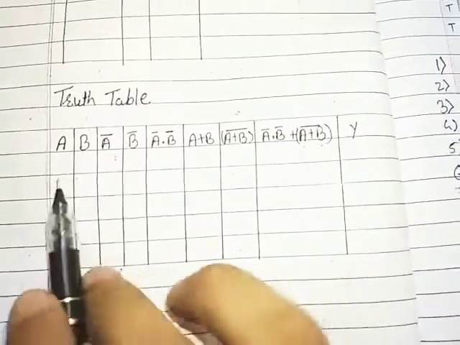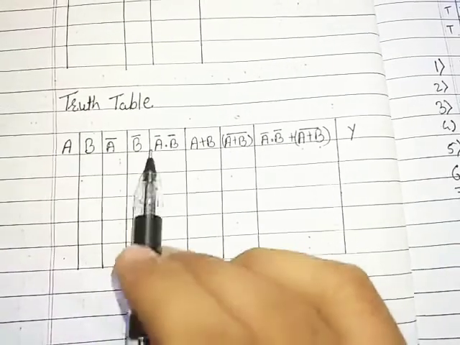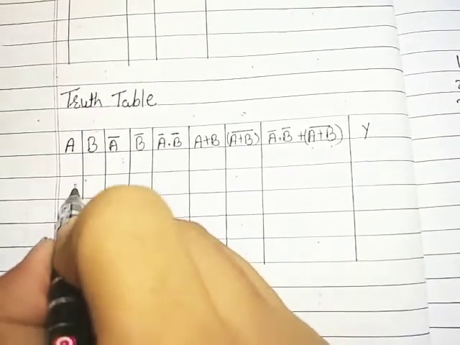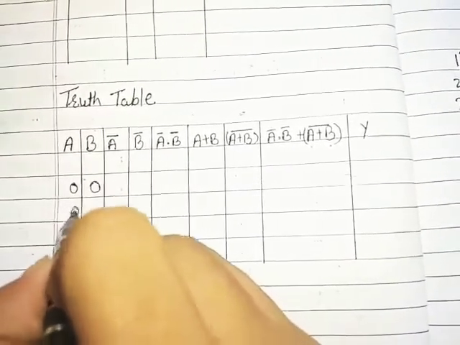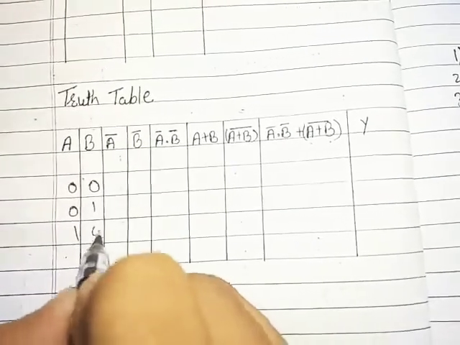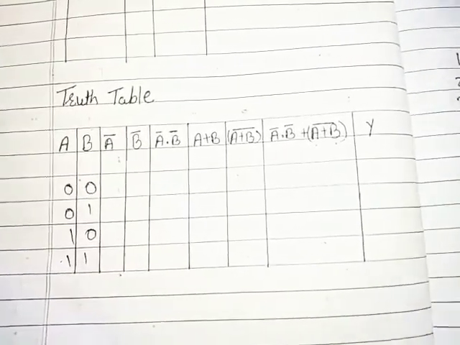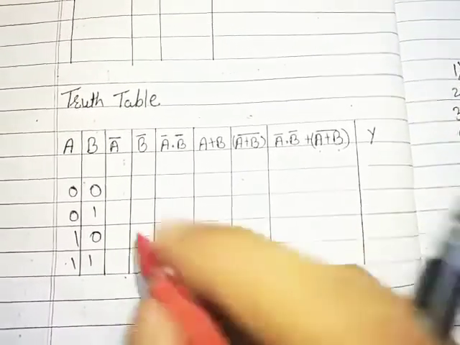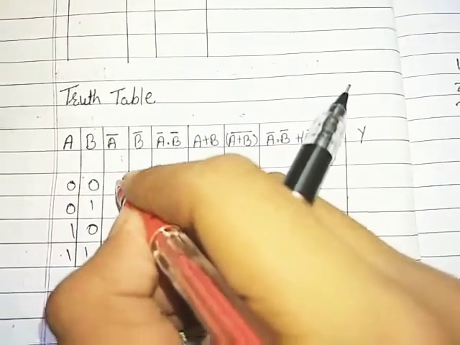We have A, B, A bar and B bar. So let's fill this: 0 0, 0 1, 1 0, 1 1. Now A is 0, so A bar: 0 will become 1, 1 will become 0.